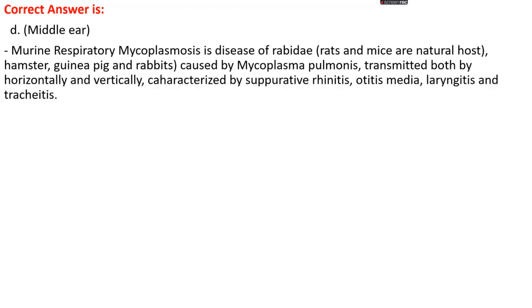Murine respiratory mycoplasmosis is a disease of rodents. Rat and mice act as the natural host, while hamster, guinea pig, and rabbit act as other hosts. It is caused by Mycoplasma pulmonis, transmitted both horizontally as well as vertically. Characterized by suppurative rhinitis, and otitis media, inflammation of the middle ear, laryngitis, inflammation of the larynx, and tracheitis, inflammation of the trachea.